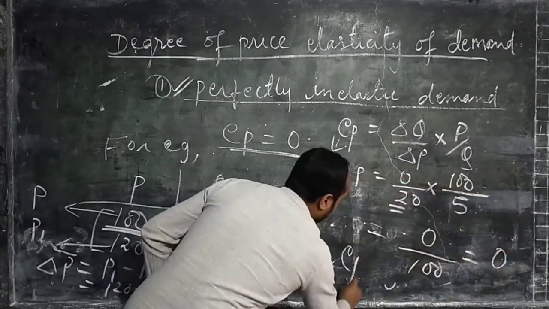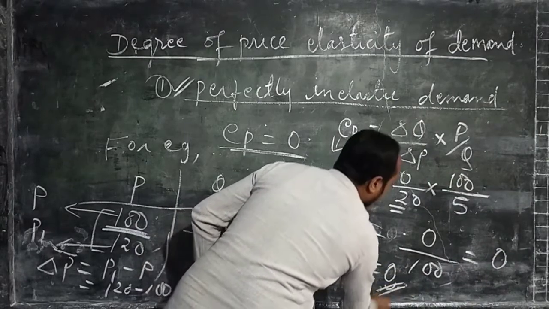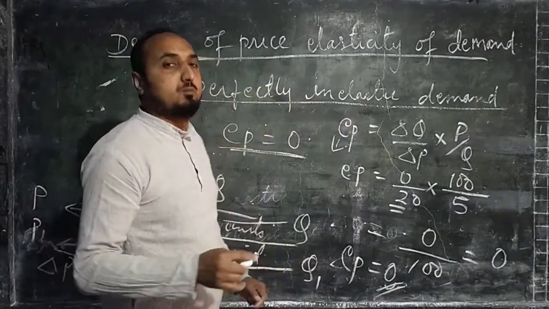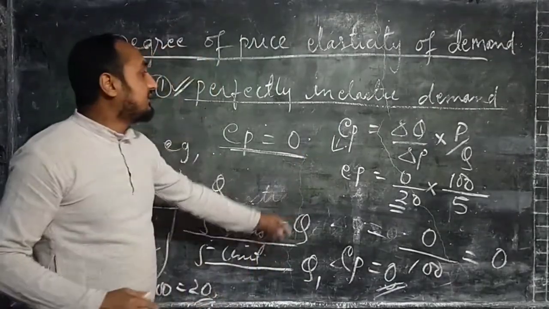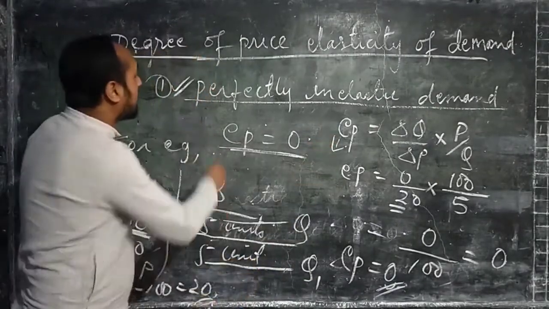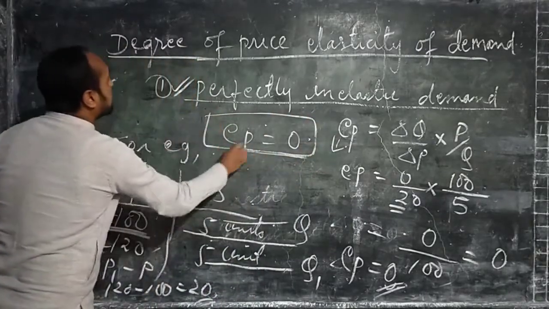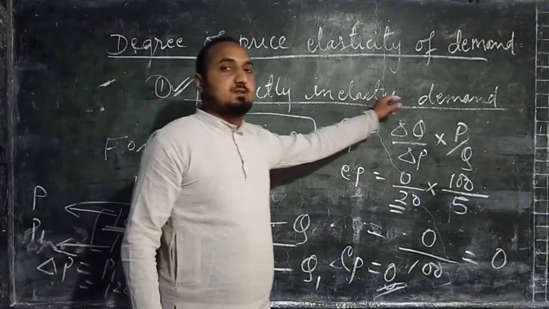So here EP equals 0. The proof is not given in your book, but for your better understanding I have explained it, showing how we get EP equals 0 in the case of perfectly inelastic demand.